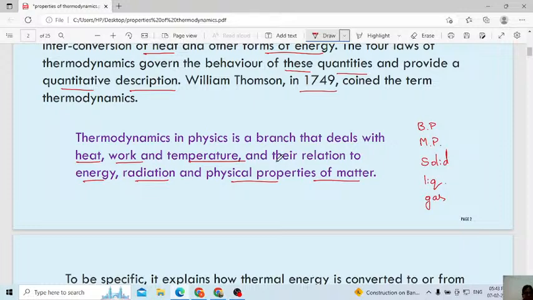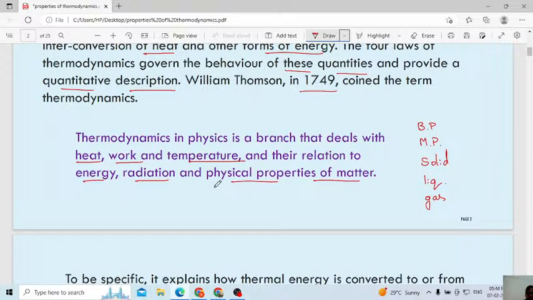External appearance we consider as physical properties. Chemical properties you will study in detail in chemistry. If you mix any two substances, the changes that happen are chemical properties. But here in thermodynamics we will study only the physical properties, meaning only the external appearance.